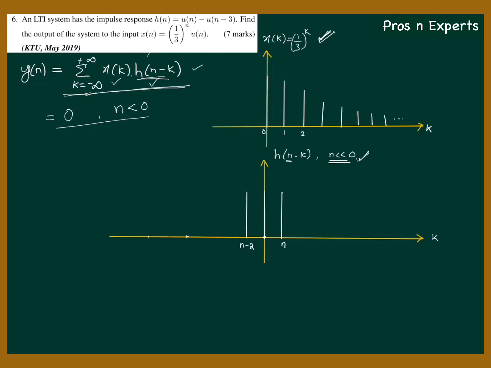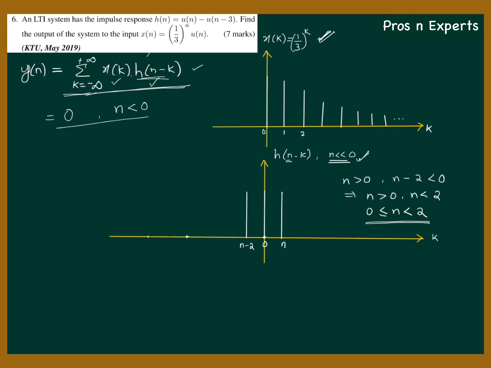So we can immediately write that condition as n greater than 0, but n minus 2 less than 0. 0 was here. So n greater than 0 and n minus 2 less than 0. That implies n greater than 0 and n less than 2. Or in other words, 0 less than or equal to n less than 2. So this is the next condition where y of n is to be evaluated.